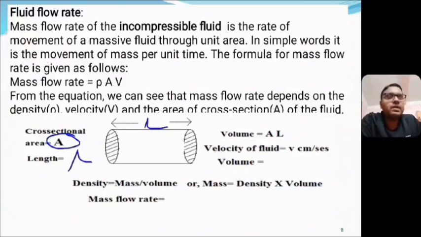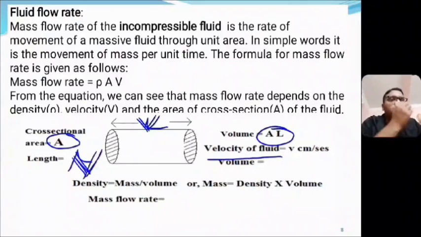then what will be the volume of this cylinder or pipe? This will be volume equals cross-sectional area into length. So, volume will be A into L. Now, if we say the velocity of the fluid is V centimeter per second, then what happens? Within 1 second, the fluid travels V centimeter. Now, if we say the length of this pipe is V centimeter, then what will be the volume? A into V.